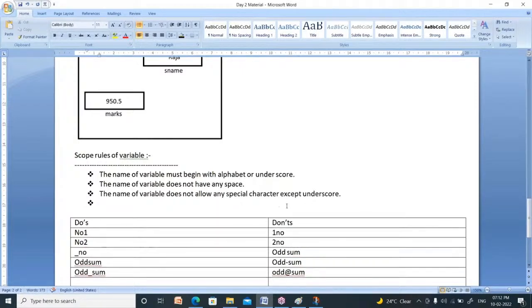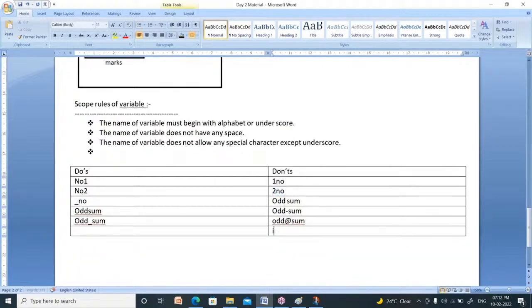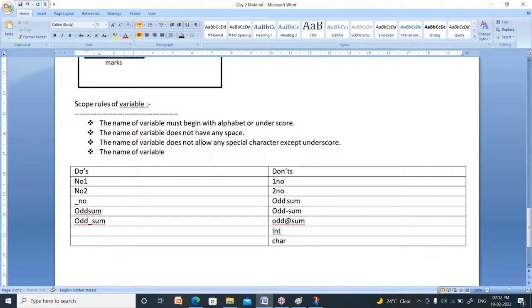Next one. It should not be a keyword. Keyword means you cannot define a variable like integer or character. Why? Because these two are data types. You cannot use them as variable names. So the name of the variable should not be a keyword.